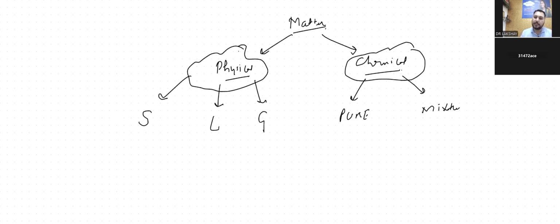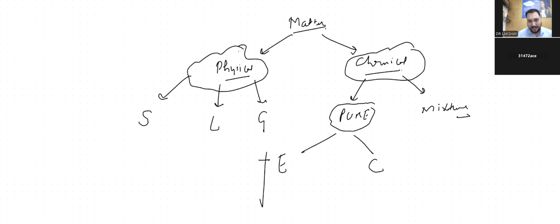Pure substances are further classified into two classes: element and compound. Elements are of further four types: metal, non-metal, metalloid, and noble gases. This could be very deep for you, but I taught students this way.